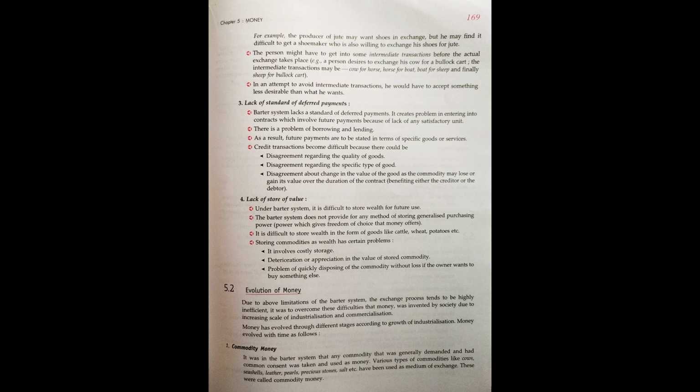So let's see the evolution of money. What was money earlier at the time of our ancestors and what is it now? From the beginning of its introduction till the current date, we are going to see the different kinds of money.